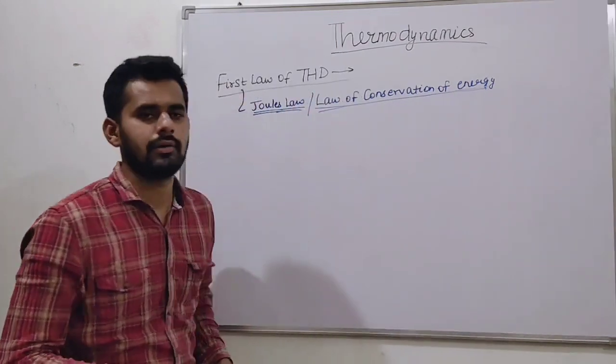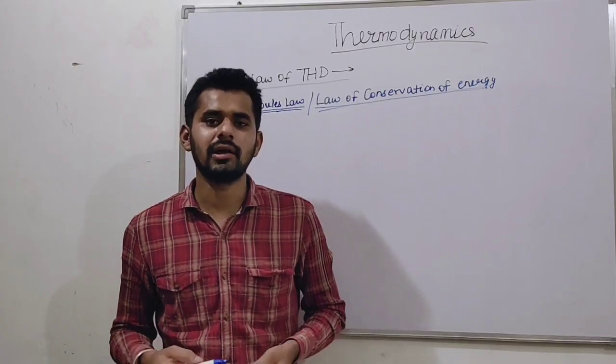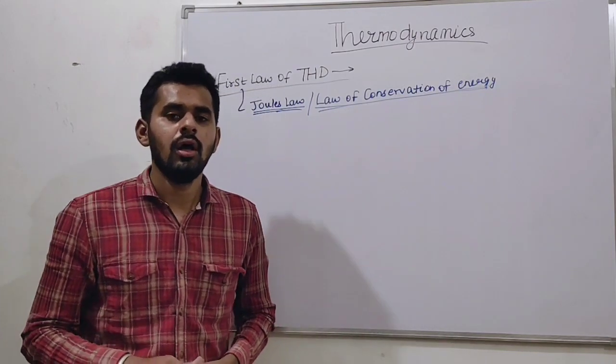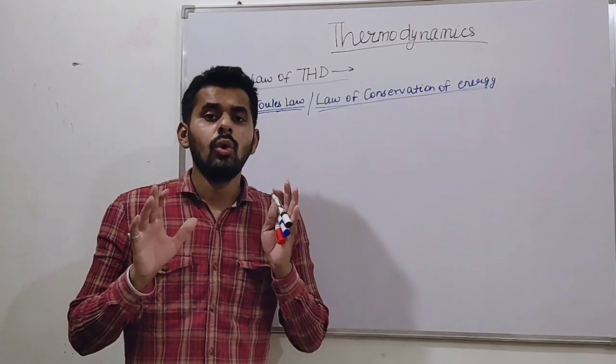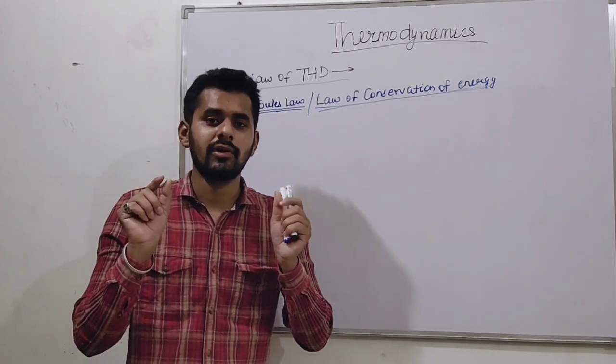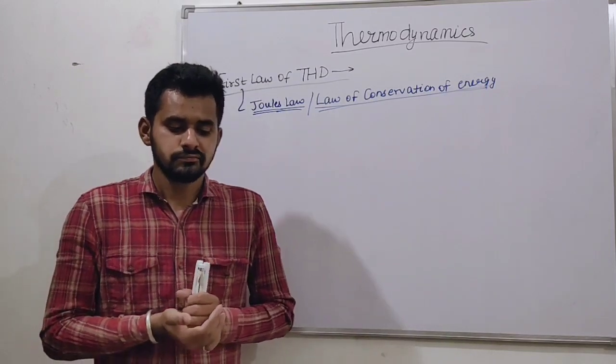So what is the definition of the first law according to Joule? Focus on my words, friends.